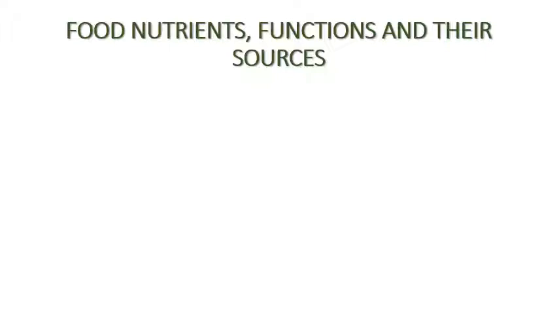So let us look at the food nutrients, their functions, and their sources. That's where we're going to stop. Once we are done discussing the functions of these food nutrients we have mentioned and the way animals can get them, then we are done for today.